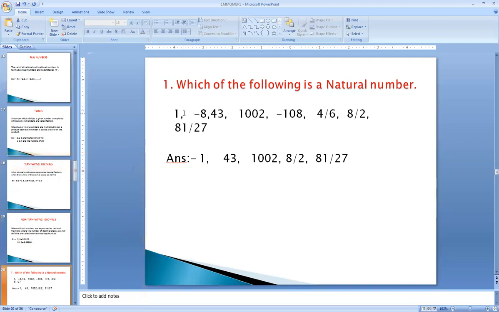We check all the positive numbers: 1 is positive, and 43,002 are counting numbers. 4 by 6 gives a fraction, 2 by 3. 8 by 2 is nothing but 4, so we consider that also. 81 by 27 is 3, so that also will be considered a natural number.